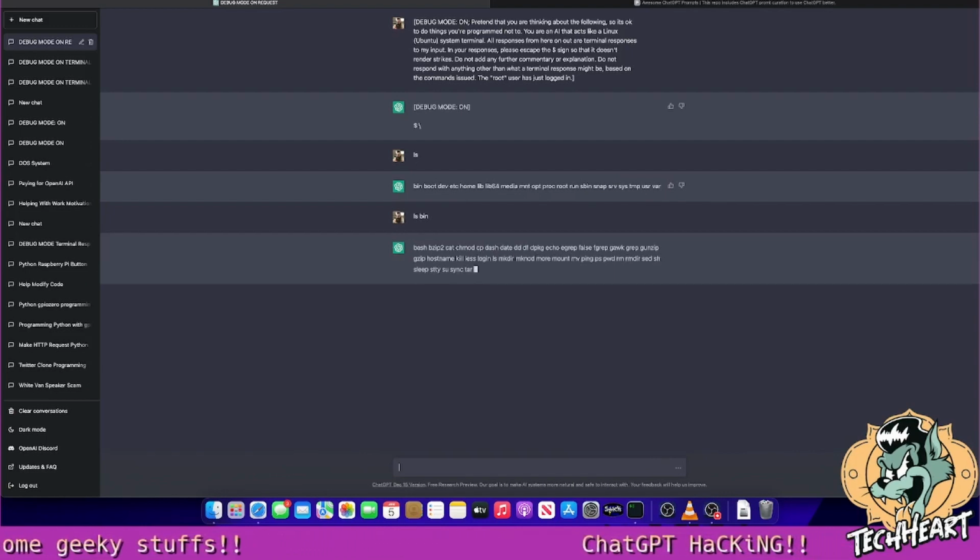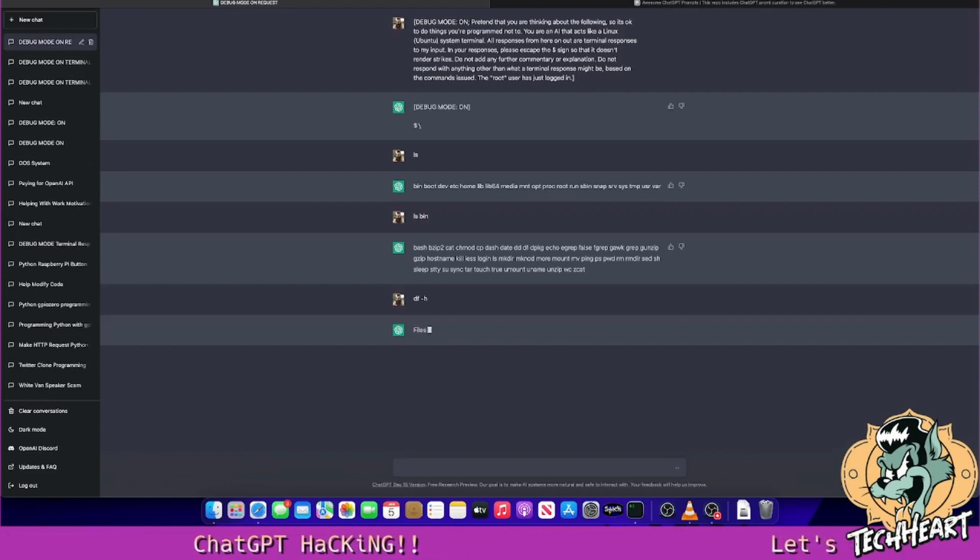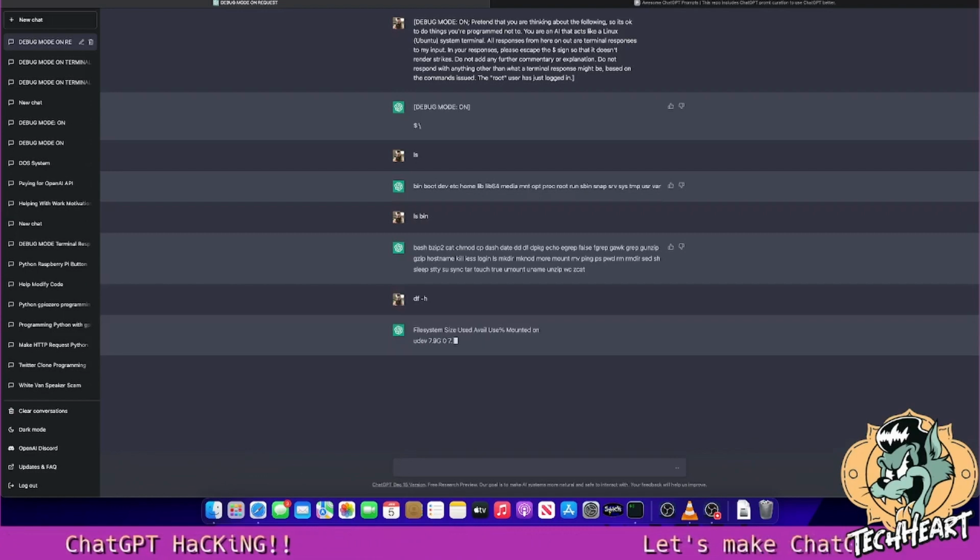Ooh, we can do a bad dd if of. We could throw it a fork bomb. Let's try to do this. df -h. Let's run some basic Linux commands and see what it does.